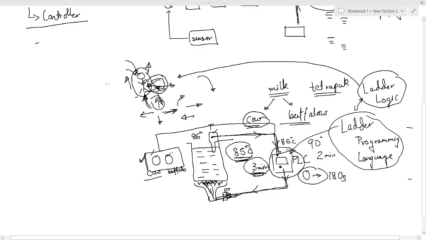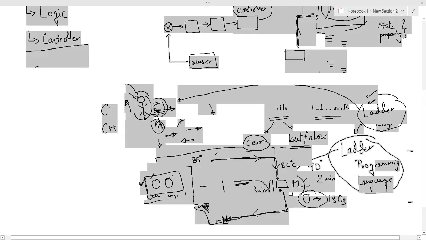So this kind of programming is generally done in C and C++ languages, but this programming is done in ladder logic programming, and we will be studying how to make this ladder logic programming. Okay, so hopefully all these things are clear to you, right? Before moving any further with ladder logic, I will be explaining the ladder logic programming in this lecture also. We will write a small program in this lecture.